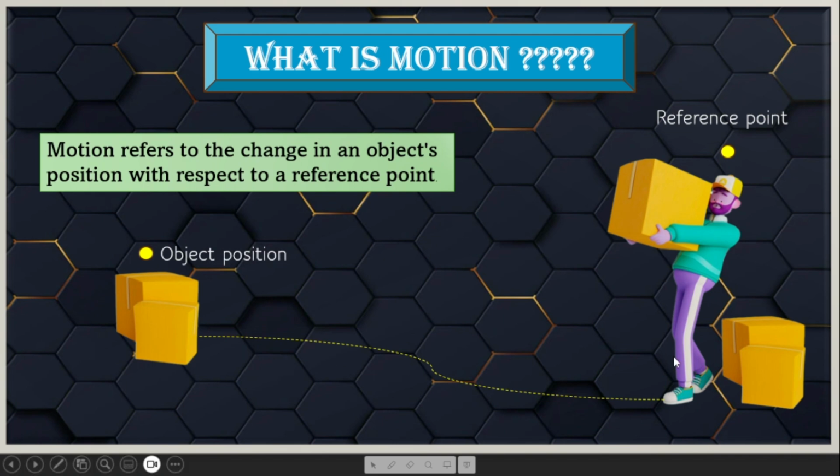So we say that this box is in motion because it has changed its position from its reference point to another place, that is the final object position. That means this box was in motion during some period of time.